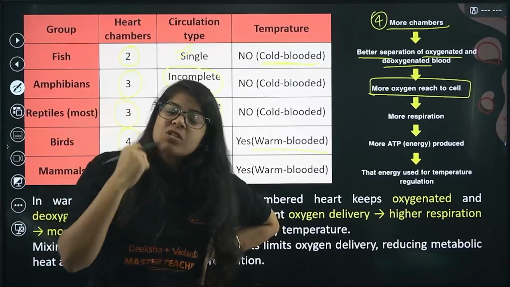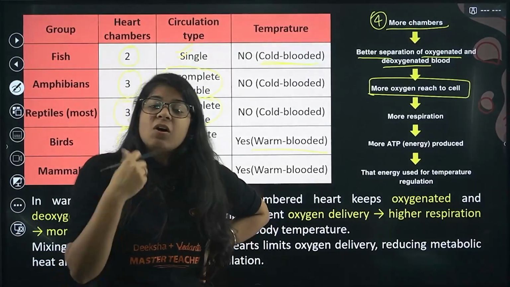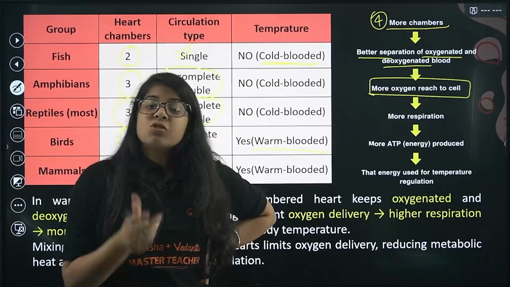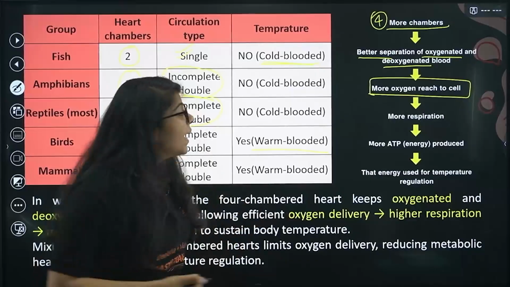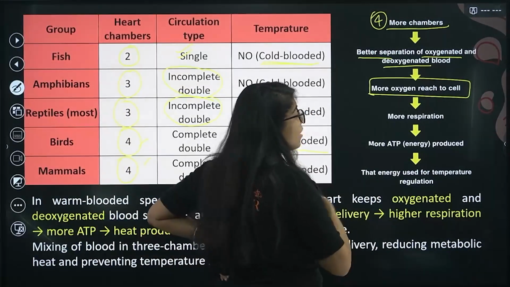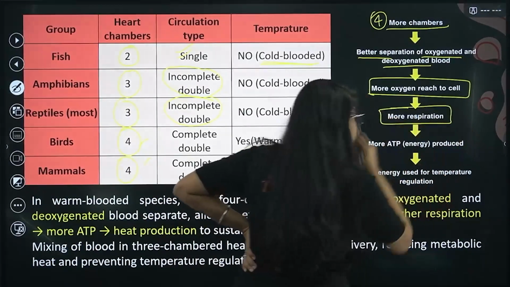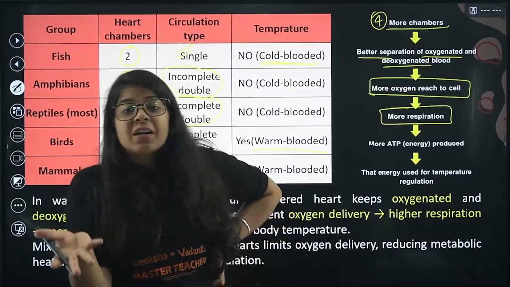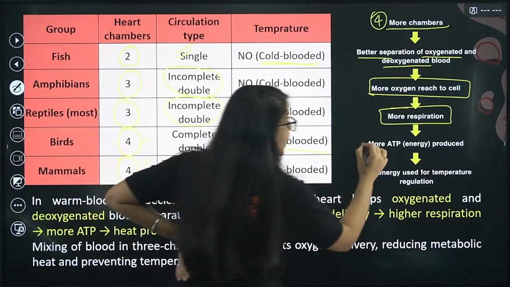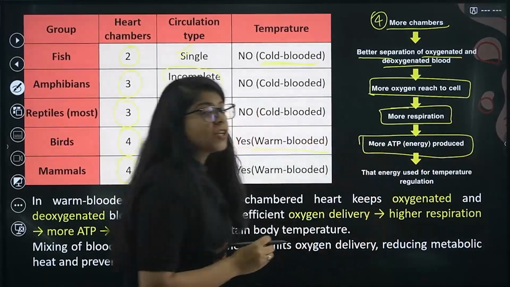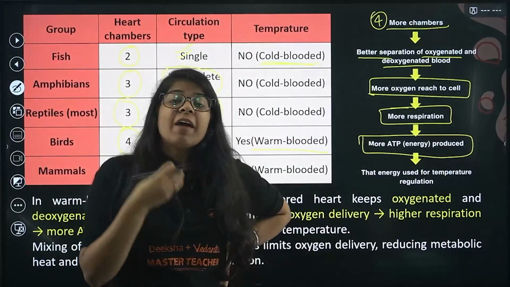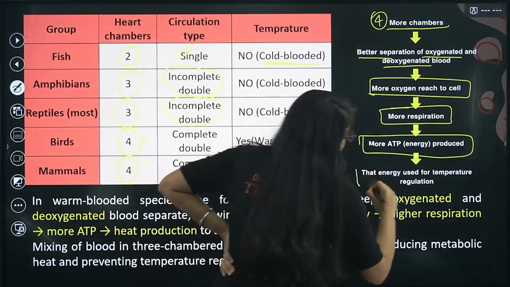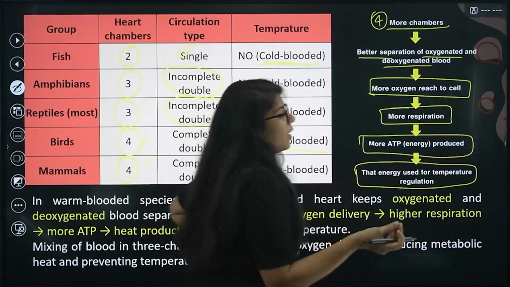However, fishes have only 2 chambers. The blood is not getting oxygenated properly. So deoxygenated blood is mixed with oxygenated blood, and they can't get proper oxygen. We get proper oxygen, so we have more oxygen, then there is more respiration. That means more glucose is being converted into energy. We have more ATP. We remember energy is formed in the form of ATP in mitochondria, adenosine triphosphate. Now we have more energy, and that energy is used for temperature regulation.